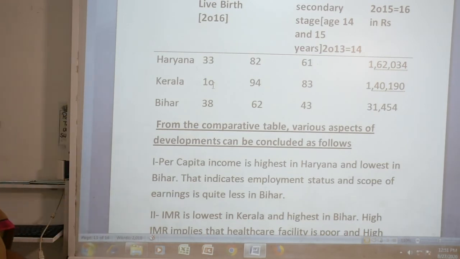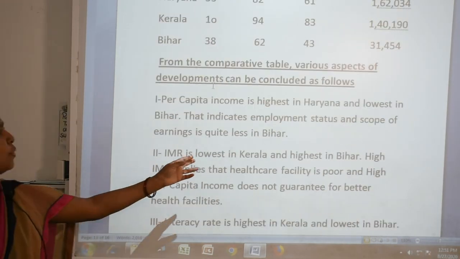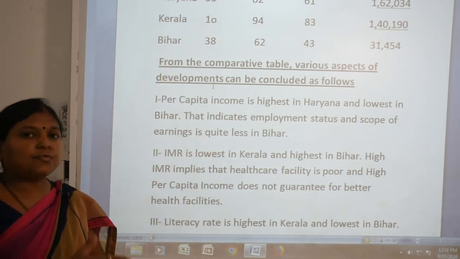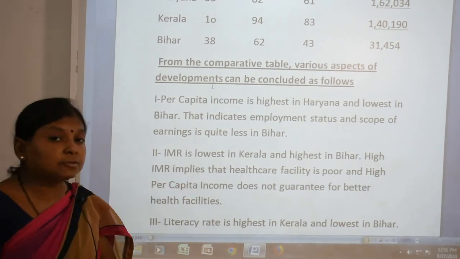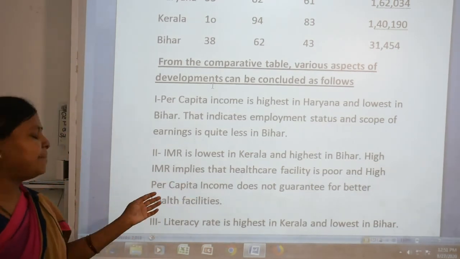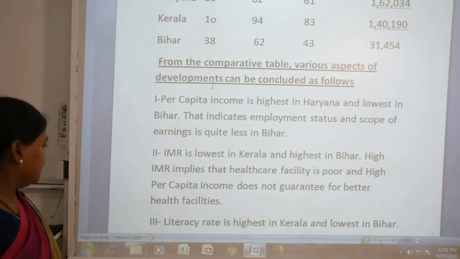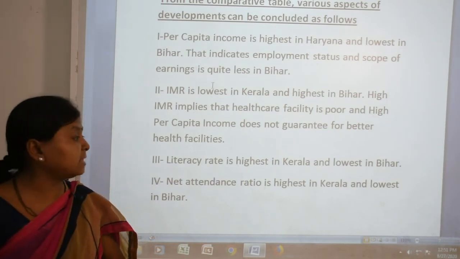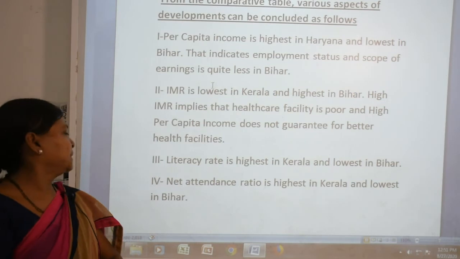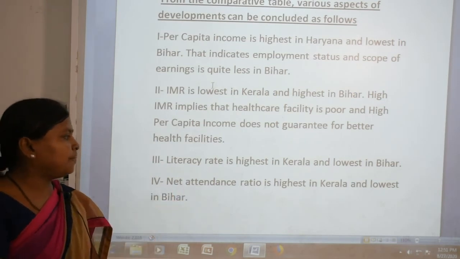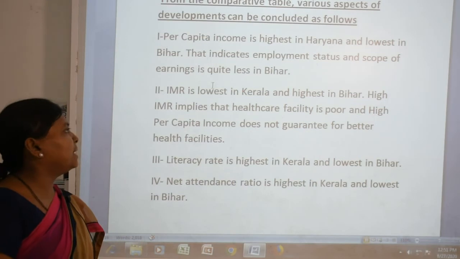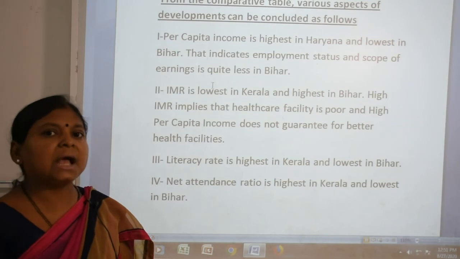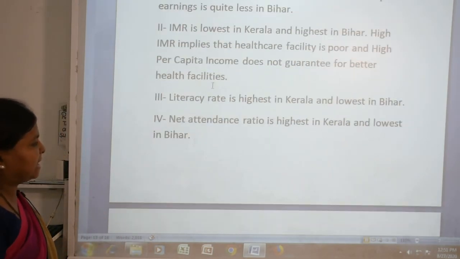Next, IMR, the infant mortality rate. It is lowest in Kerala, only 10, and highest in Bihar. So high per capita income does not give any guarantee of better health facilities. Third, the literacy rate is highest in Kerala and lowest in Bihar. Next, the net attendance ratio is highest in Kerala and lowest in Bihar. So is income the only right criterion? No, there are so many others by which we can analyze this.